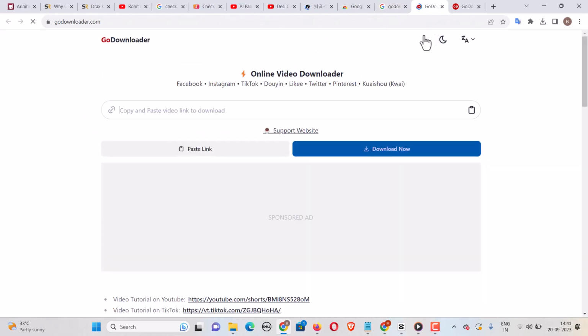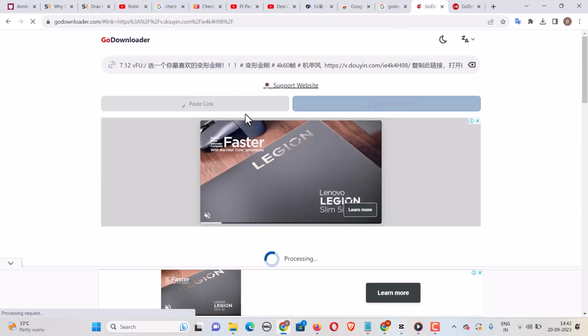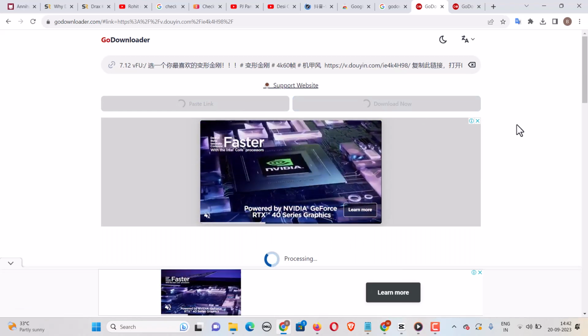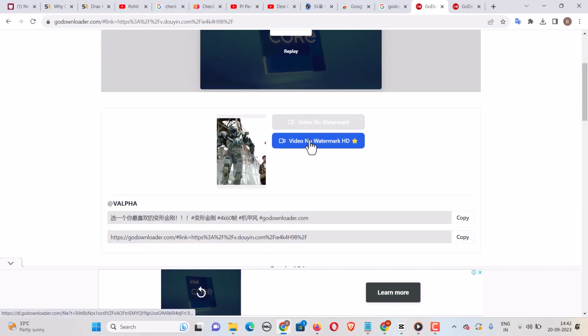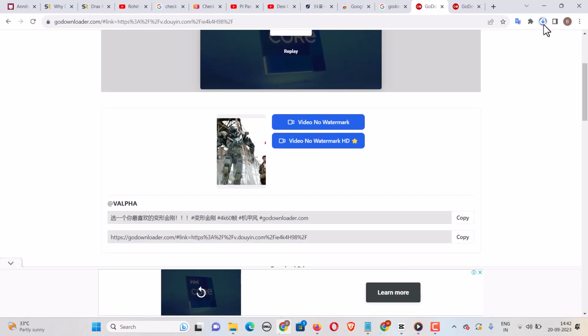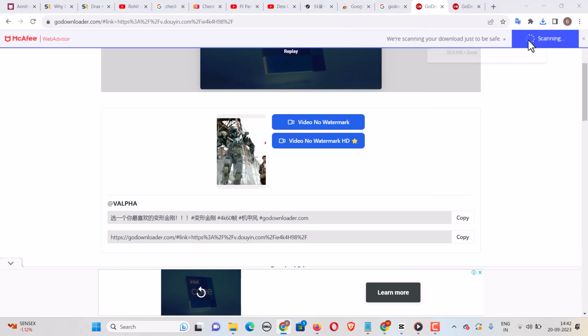What this website does is download the videos from these platforms without watermark. So all I need to do is paste here, Control V, and it will just pull that video out and remove the watermark. You can click on this one, or you can click on this one, whichever works for you. Let me click on this one. Once you are done, this video will be downloaded. Seems like a fairly big video. Okay, the video has been downloaded. Let me just show it to you.